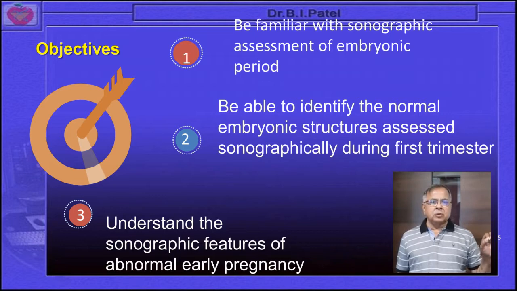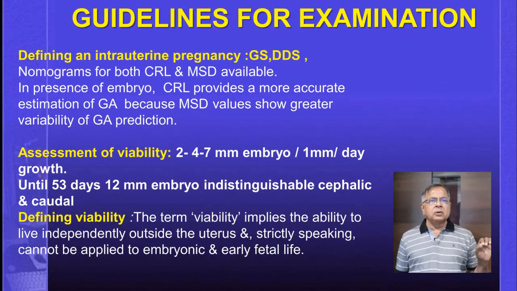So, the sonographic assessment of the embryonic period: identify the normal embryonic structures sonographically, then understand the sonographic features of abnormal early pregnancy. These are all features we will be able to assess. Guidelines are given by many international and national bodies, and we have to follow them. Nomograms for both CRL and mean sac diameter are available; you have to follow them.